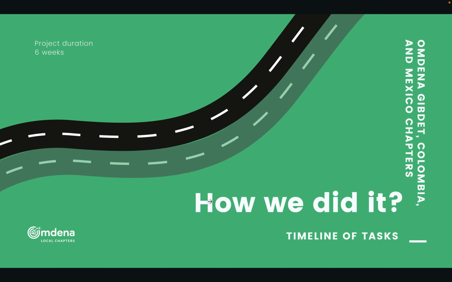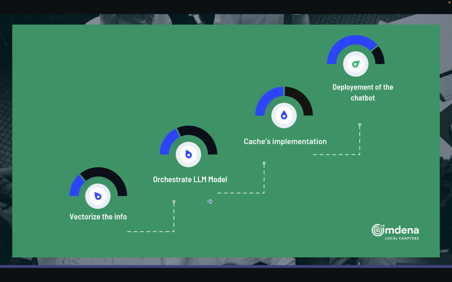So how did we do this? The first step that we took into consideration is to vectorize the information. First of all, in this part, we gathered PDFs so that later they can be stored in a vector data store.